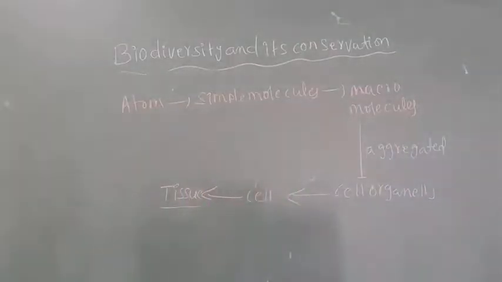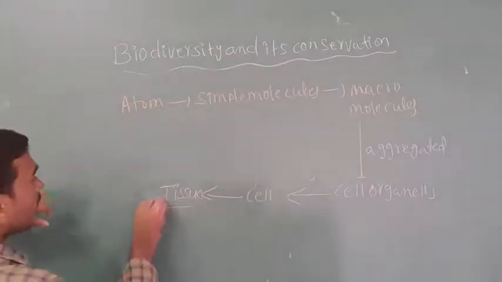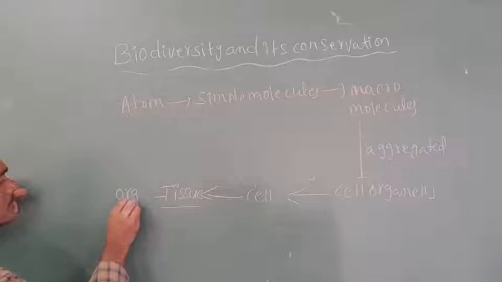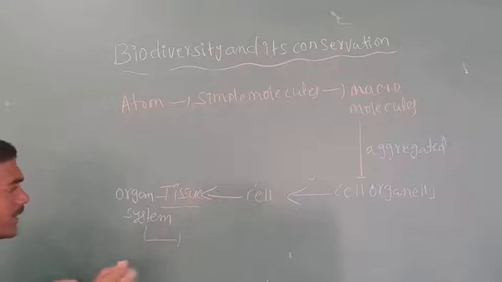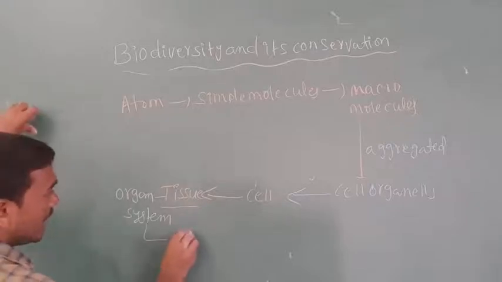Tissues then become organ systems, and organ systems become an organism.